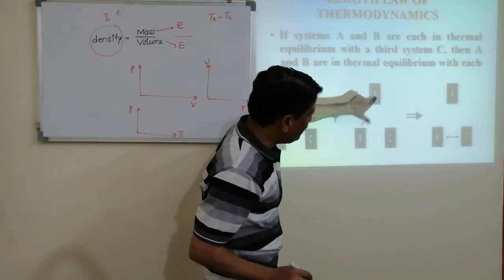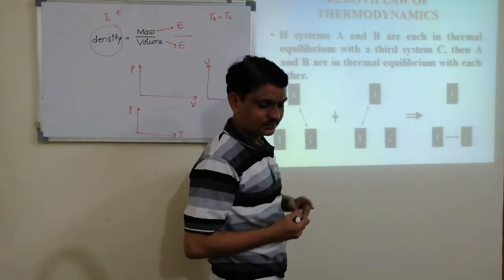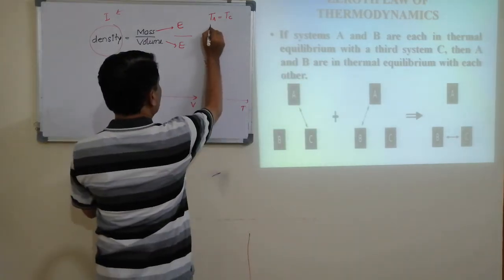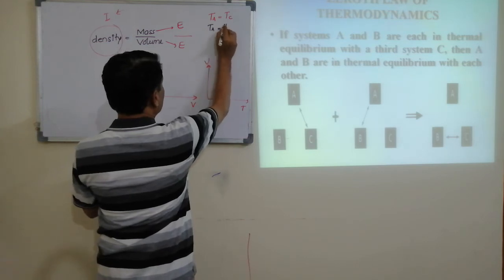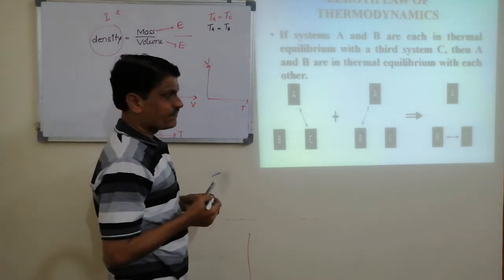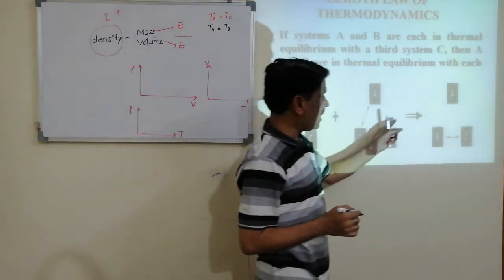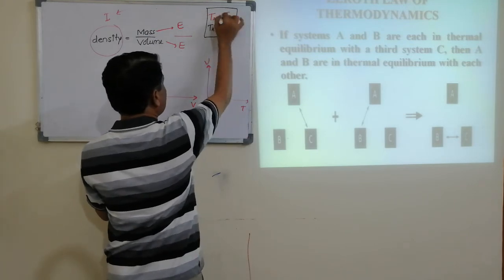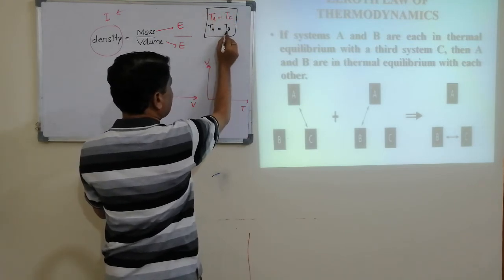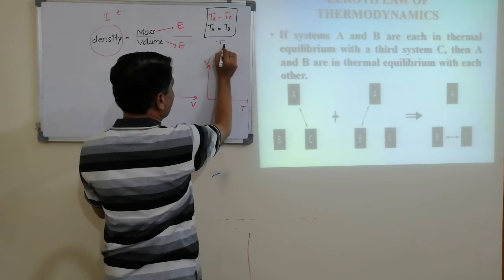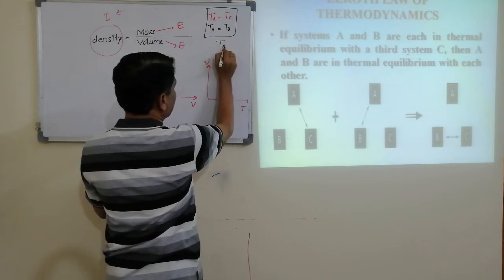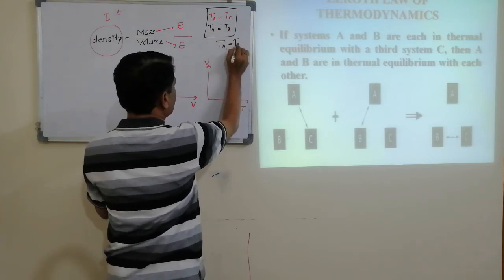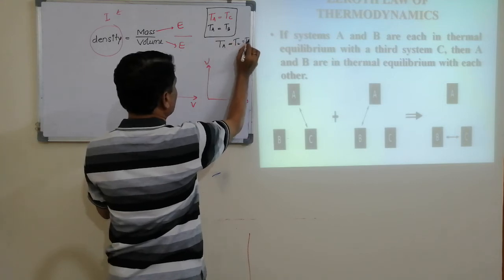Later A and B are kept in contact. Then heat energy flows till temperature of A is equal to temperature of B. After these two processes, TA is equal to TC and TA is equal to TB.